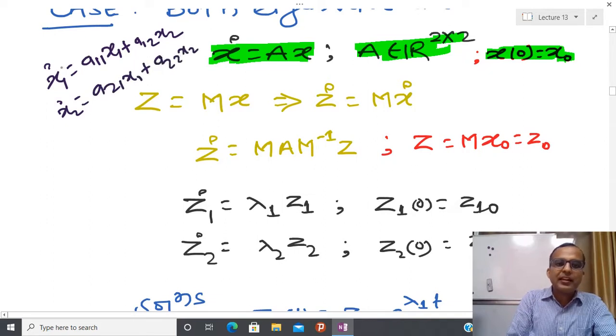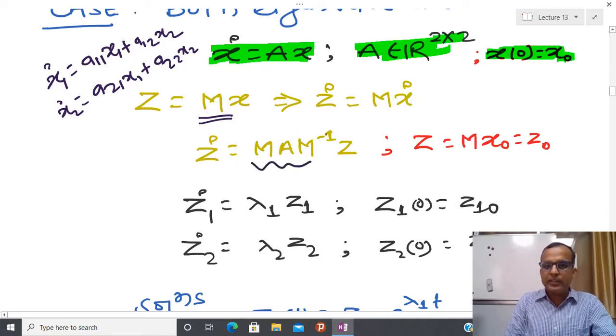It means that the rate of change of x1 is affected by x2 also, and similarly the other way around. In the previous class I told you that if you define some transformation M, and here I am assuming that M is a 2 cross 2 non-singular matrix, because I have to take the inverse of that, then this matrix A can be decoupled in three different ways.